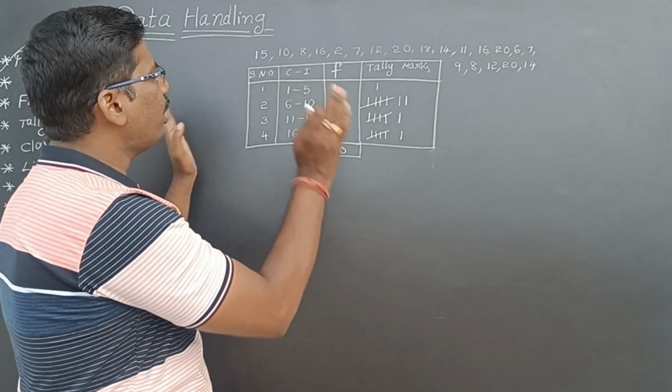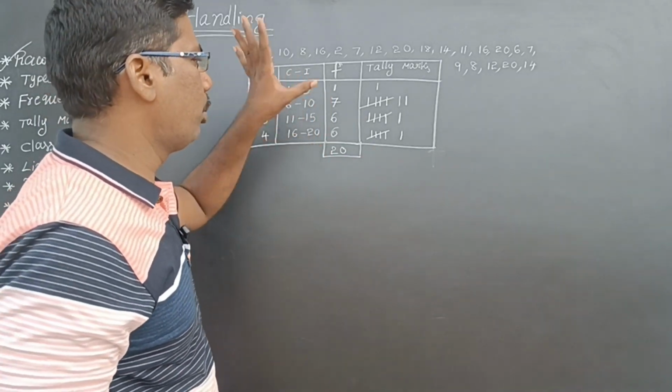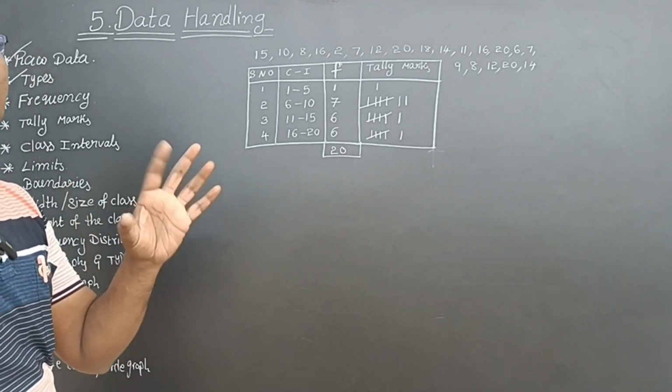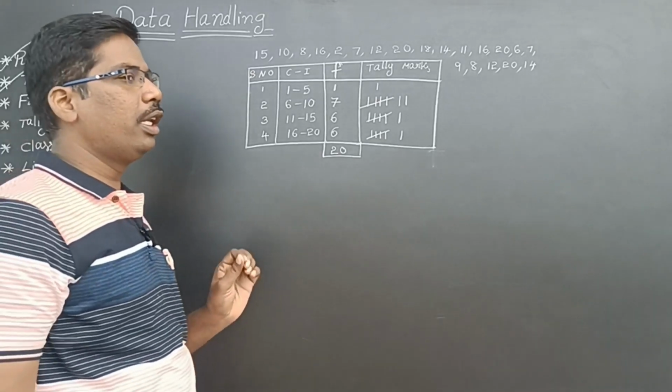Now see, everything comes under this table only. Every concept is coming under this table only. Let us see here. Types completed. So grouped data, ungrouped data, primary data, secondary data. Now frequency. What is frequency? Let us see here.